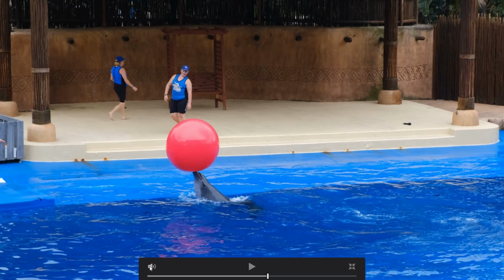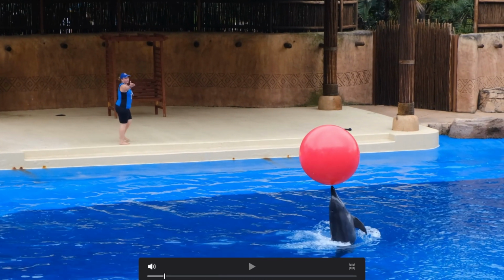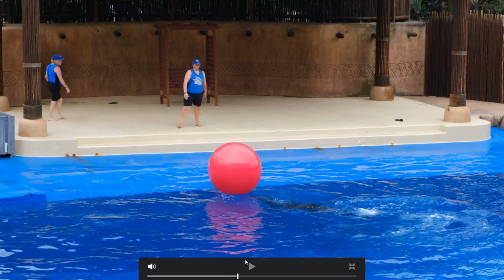While in full screen mode, you can still navigate through the video by moving your mouse cursor to the bottom of the screen. This will reveal playback controls that allow you to skip forward or backward in the video. Now, to exit full screen mode, simply press Ctrl F again or click on the full screen icon in the preview window.